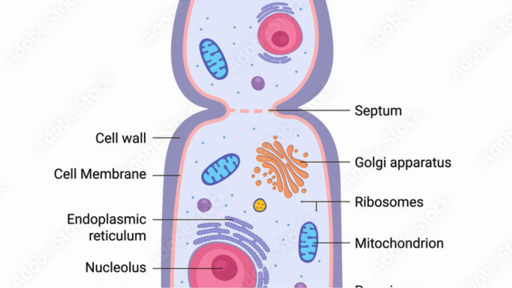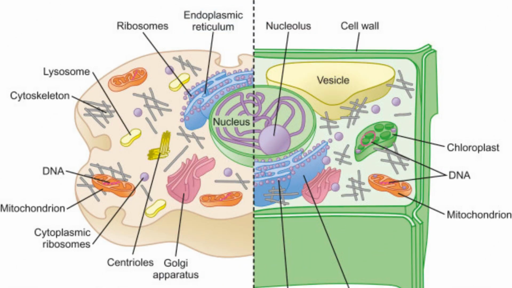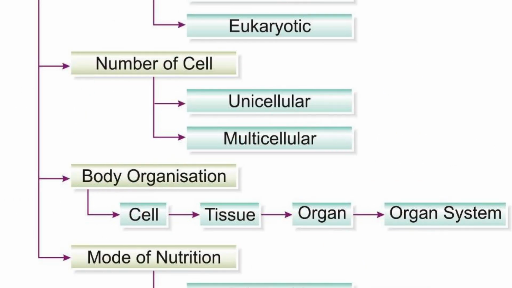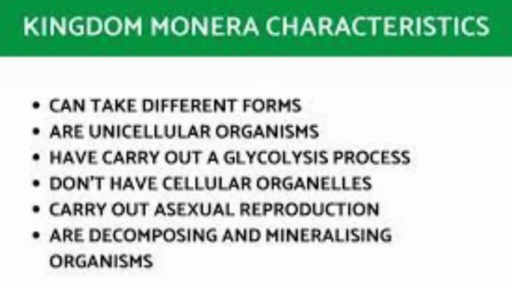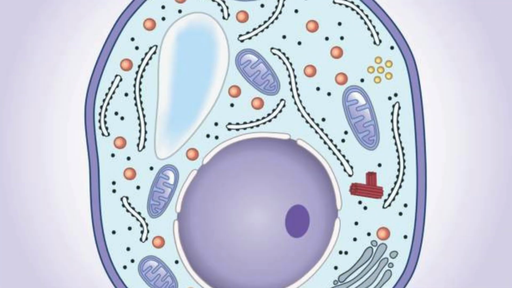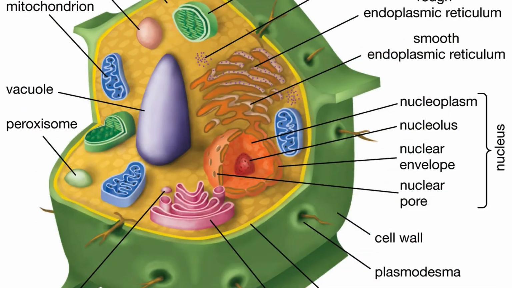So the main difference is complexity, and eukaryotes have all these organelles that prokaryotes lack. What about their size? Good observation. Eukaryotes are generally larger in size compared to prokaryotes. Now, let's move to the similarities in the middle section of the Venn diagram. Can you guess anything both prokaryotes and eukaryotes might share?